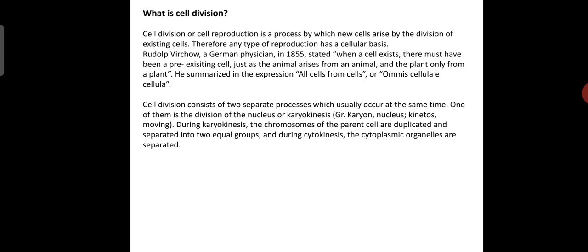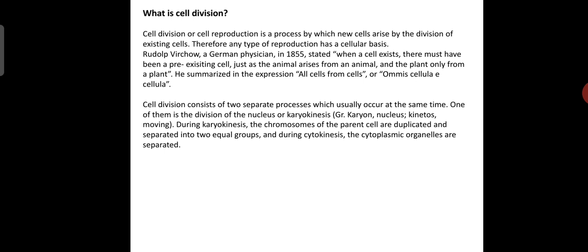Rudolf Virchow, a German physician, in 1855 stated that when a cell exists, there must have been a pre-existing cell, just as an animal arises from an animal and a plant arises from a plant. So he summarized this in the expression: all cells from cells only.